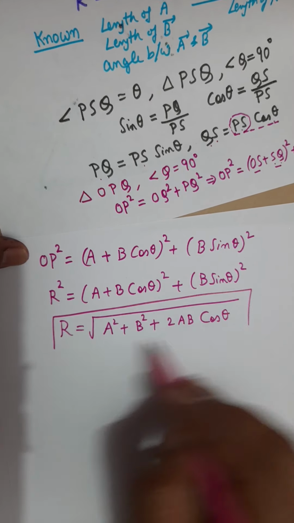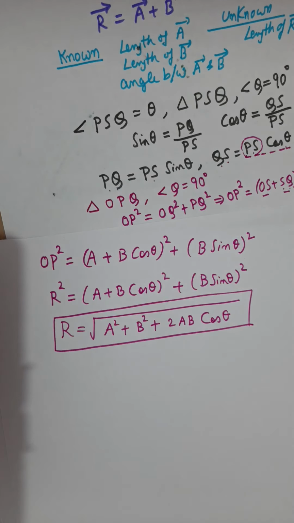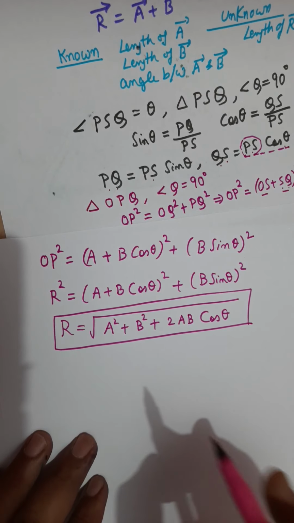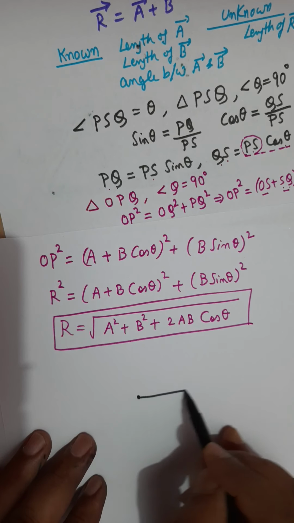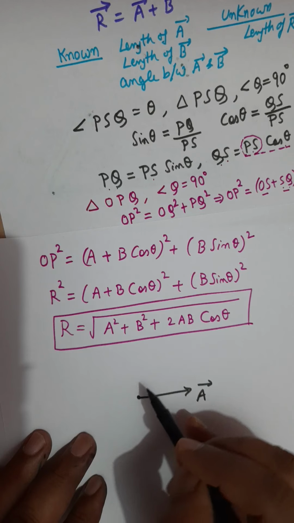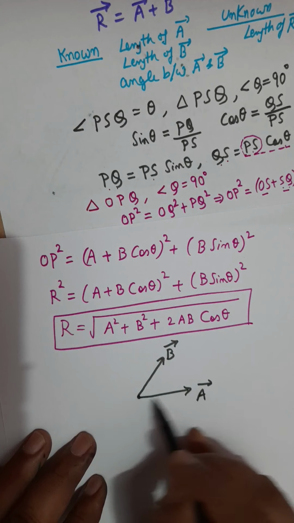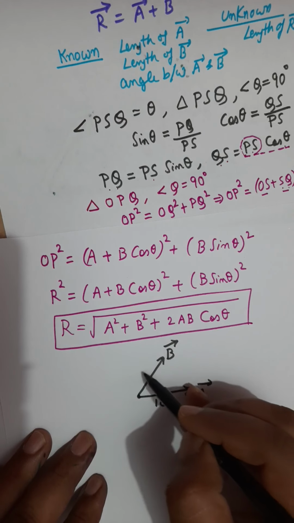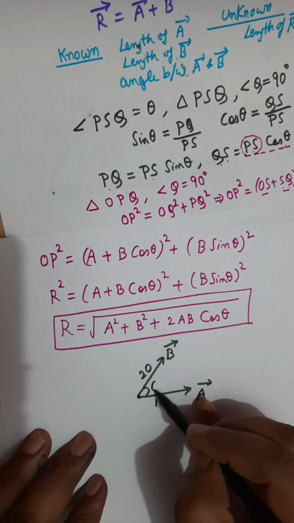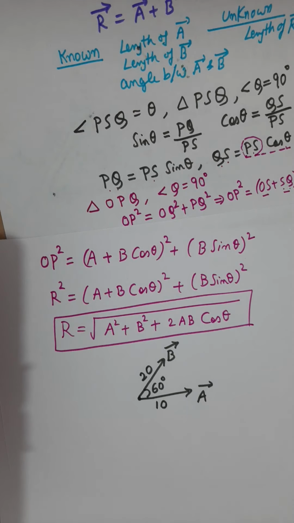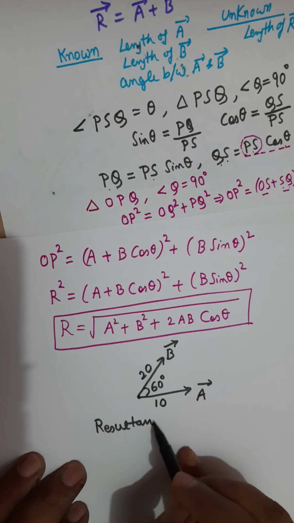And this is called the resultant of two vectors. As an example, if I have one vector A in this direction and another vector B in some other direction, and the length of vector A is, suppose, 10 and the length of vector B is 20, and the angle between them is 60 degrees, what will be their resultant now?